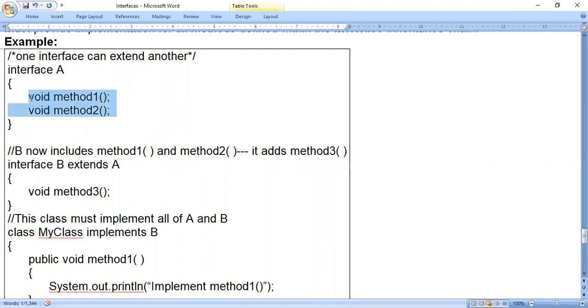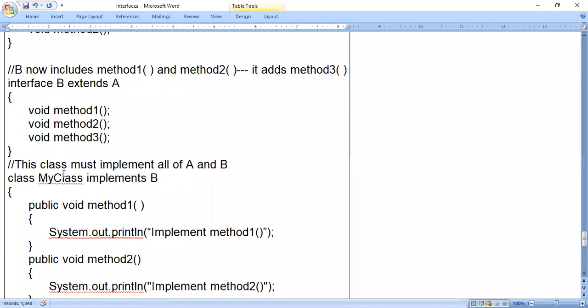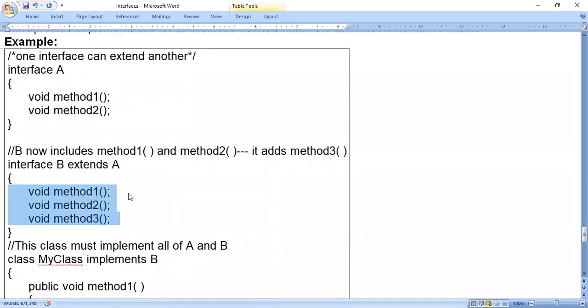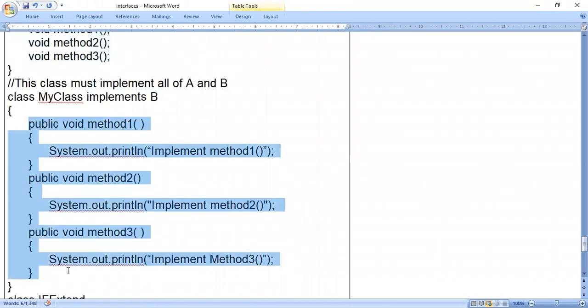That means how we have to understand is that these two methods will be considered for interface B also. In this way, you have to understand. When you consider method 1 and method 2 for interface B also, then you should not write any code for this. Now, if my class implements B, even though I have implemented only interface B, all three methods have to have the code, because method 1 and method 2 indirectly belong to interface B. So we have to write the code for all three methods.